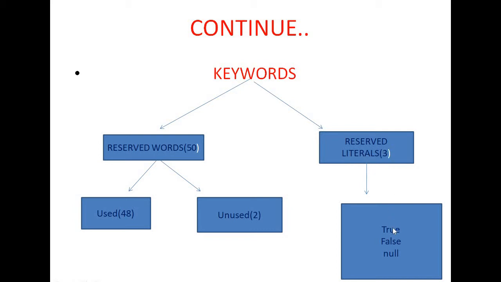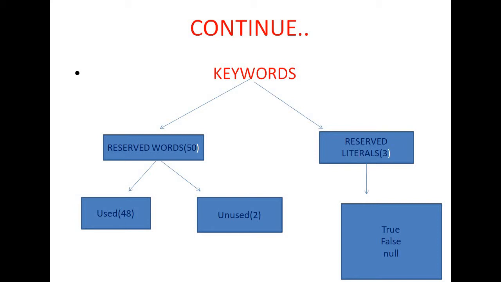The 3 literals are true, false, and null. And from these 50 reserved words, only 48 are used, and 2 unused reserved words are present that are not used in Java. They are known as goto and const.